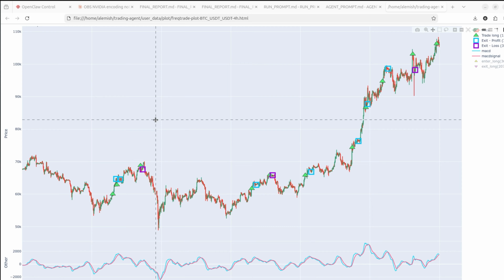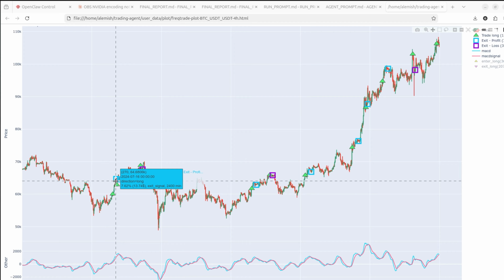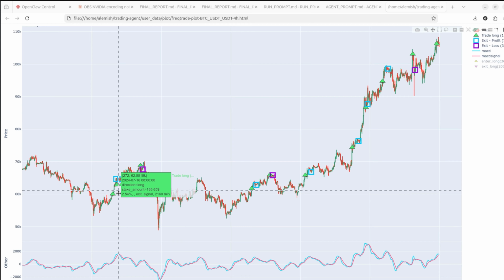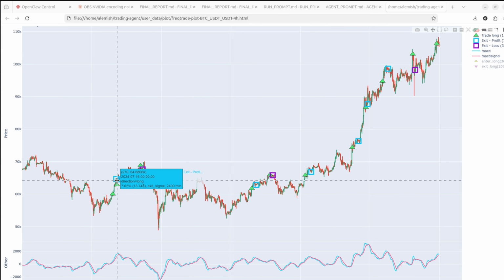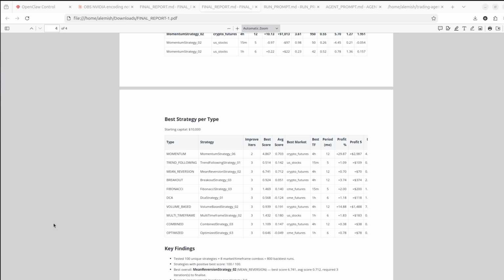Here you can see the visualization of our best strategy, so it's Bitcoin for our time frame. You can see we enter long trades here on triangles and exit here on squares. And most of the time our strategy predicts correctly. So we close trades with profit nearly everywhere, except for a few times. It's quite impressive.